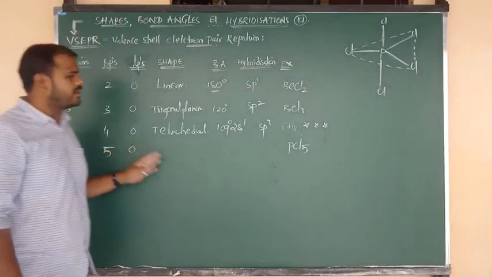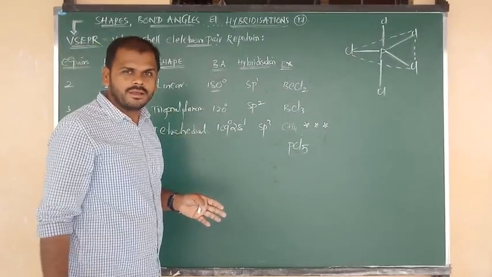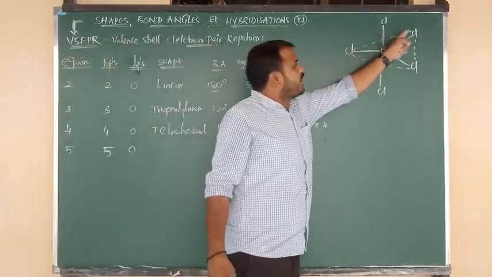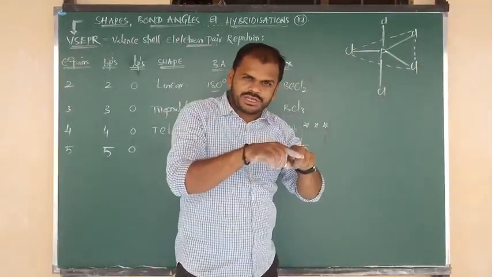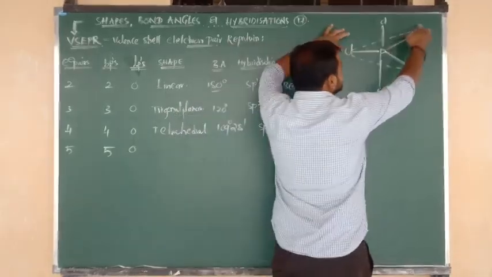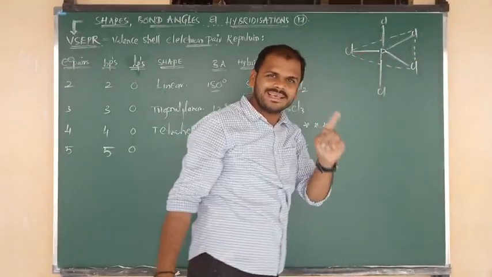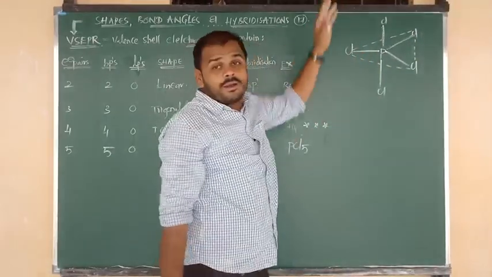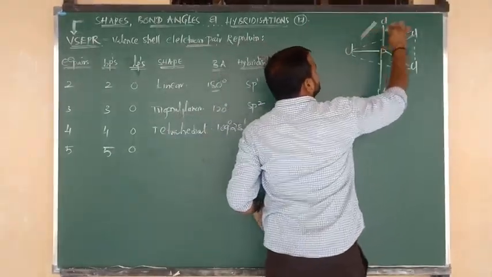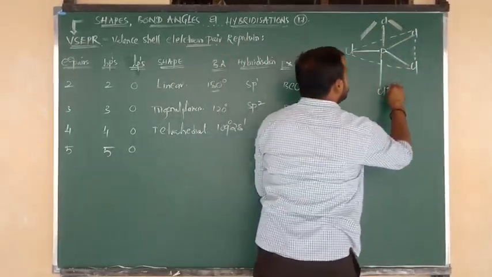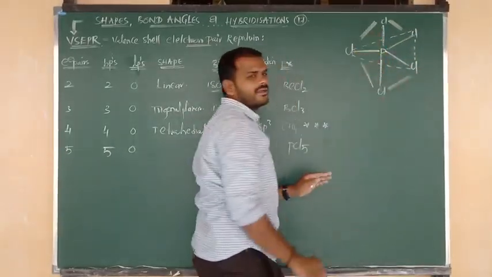Now I am going to tell you the geometry or shape. 3 chlorines are present in the equatorial position, so by using these 3 chlorines we say this is trigonal. Above the plane, one chlorine is in the form of a pyramid, and below the plane, one more chlorine is in the form of another pyramid.